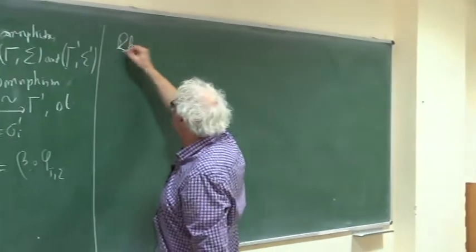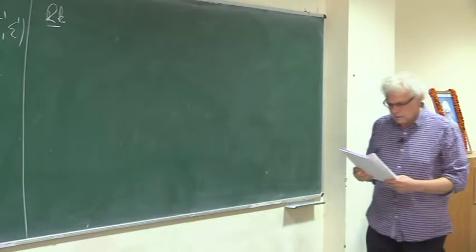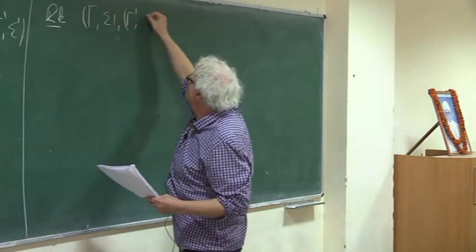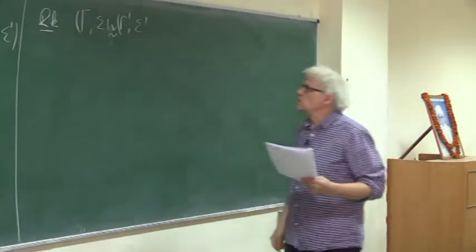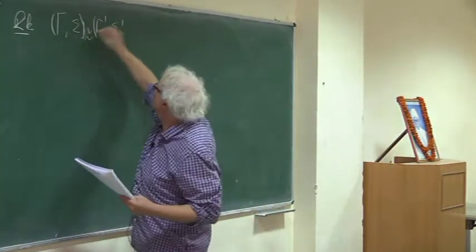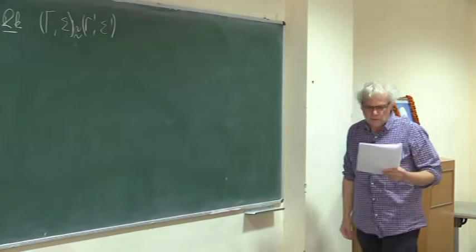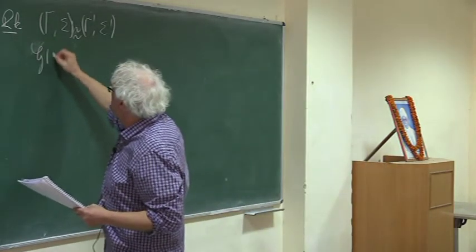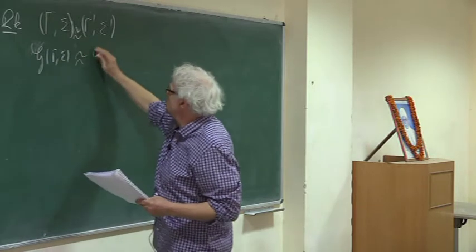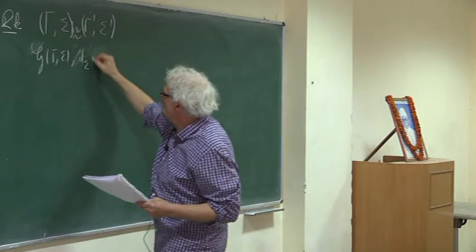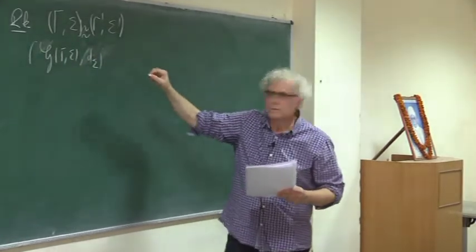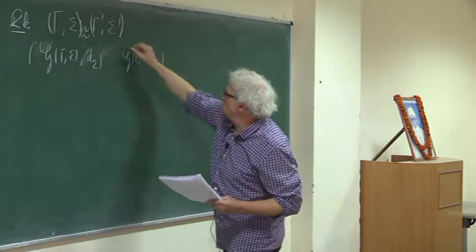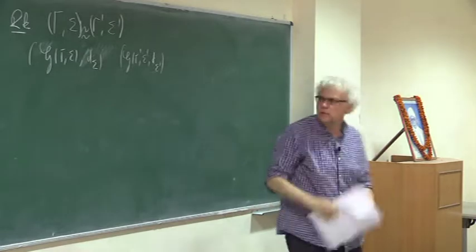A remark which will be important is that if you have two marked groups which are isomorphic, and now (gamma, sigma) in all this talk will be a marked group, then the two Cayley graphs of these two marked groups, with d sigma the length associated to the set of generators, are isometric.